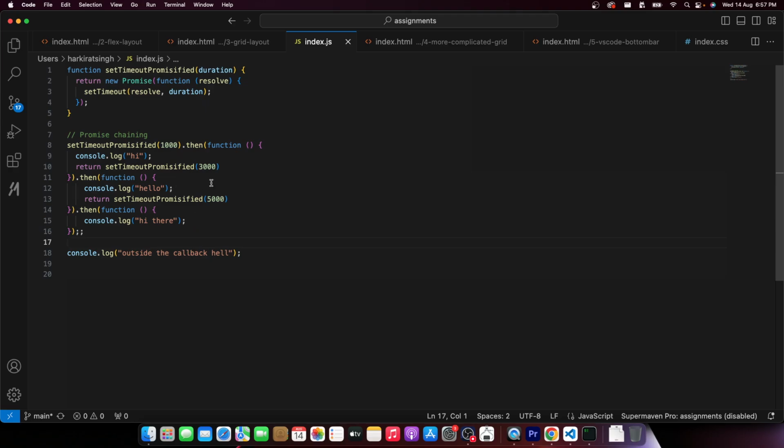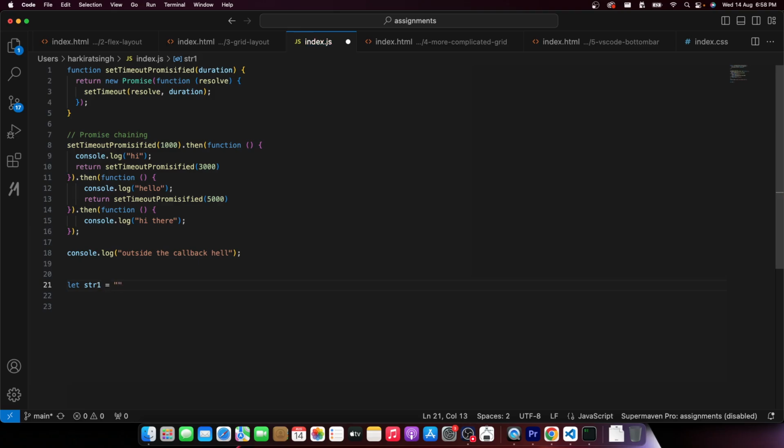Question is, how is this working, Harkirat? How are you able to put a dot then over here and then a dot then over here? And the answer is similar to something you may have seen if you have gone through the assignments. In our assignments, we have done something like this.